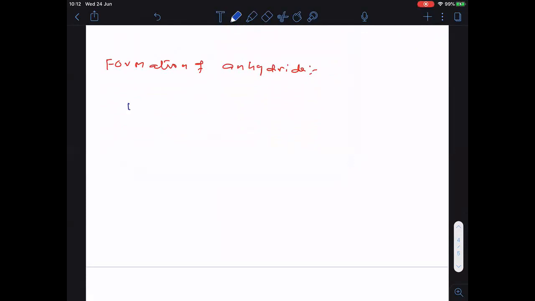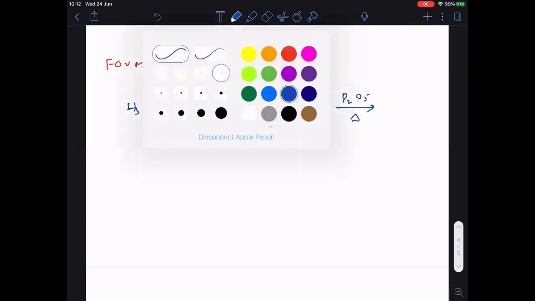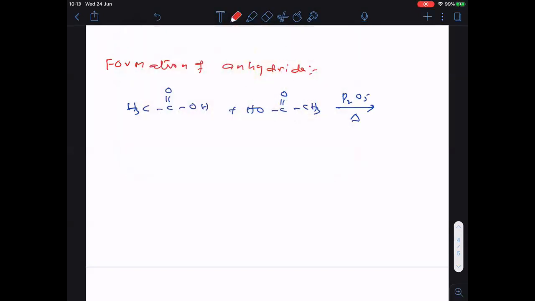Okay. So to explain this one, let me take ethanoic acid. Similarly, here also I will take ethanoic acid only. When two molecules of ethanoic acid undergo dehydration with P2O5, phosphorus pentoxide, we can do dehydration with sulfuric acid also. Dehydration means water molecule removal.